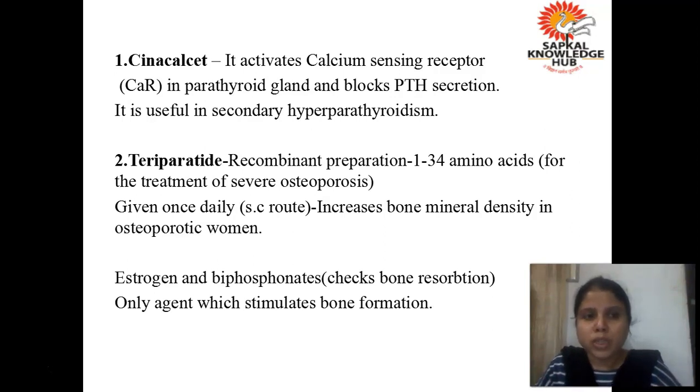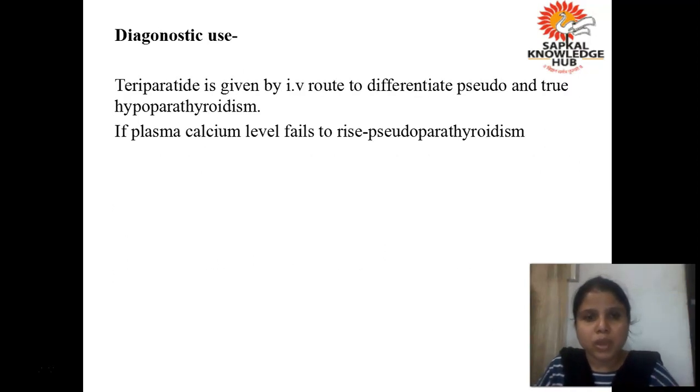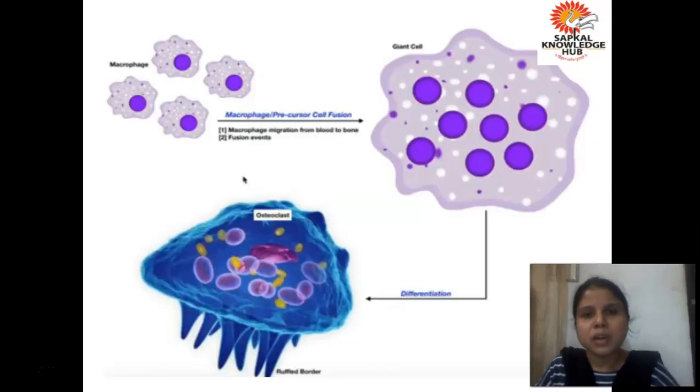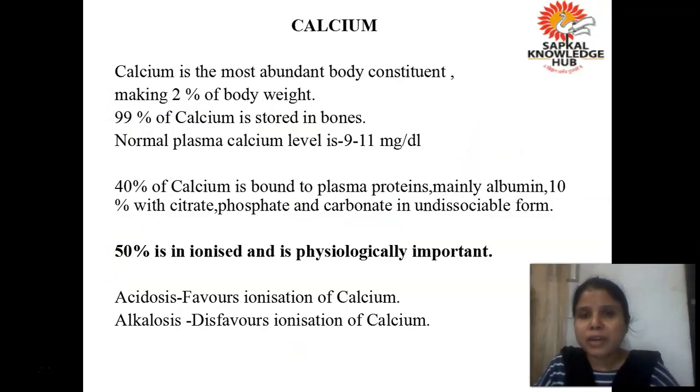What is cinacalcet? It activates the calcium sensing receptor on the parathyroid gland and blocks parathormone secretion. So basically cinacalcet is the drug which reduces the level of calcium in the blood if the person is suffering from hyperparathyroidism.